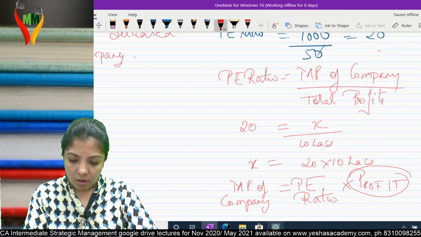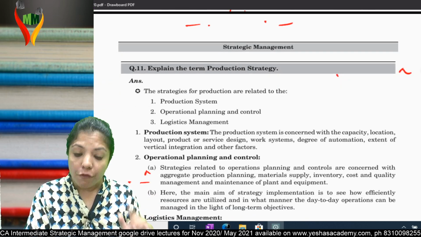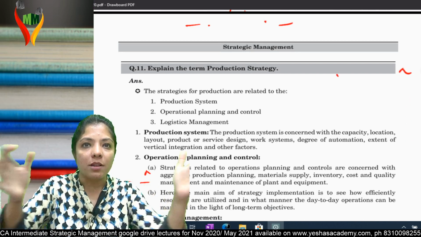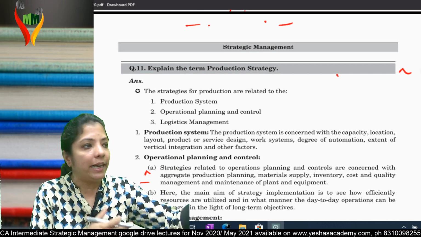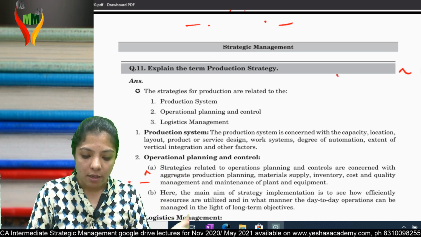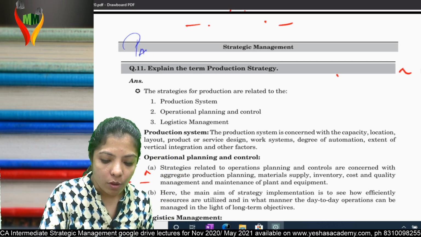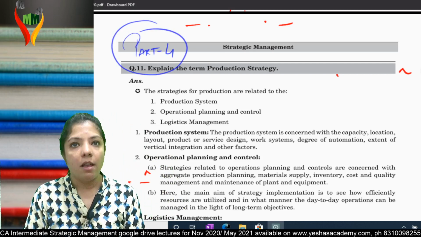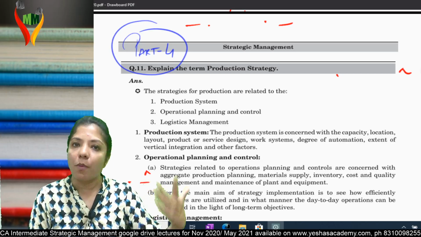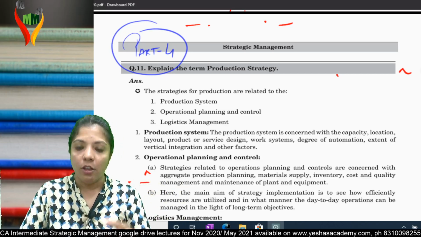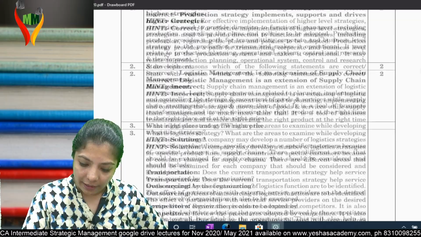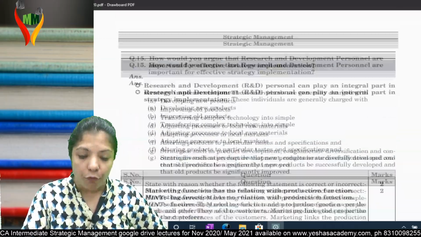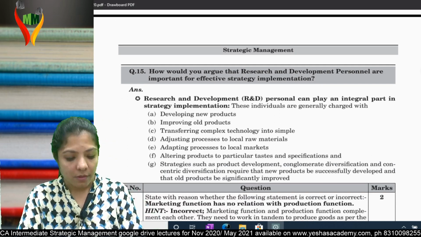Now come to part 4. This part I'll take tomorrow. Why? I don't want to cover every heavy part. We are already done with marketing and finance. So this is my part 4, which I'll take tomorrow, not today. I may start today with chapter 7, but I'll not take this part today. I'll take this part tomorrow first when I start the lecture. So questions 11 to 14 I'll be doing tomorrow. Am I clear?